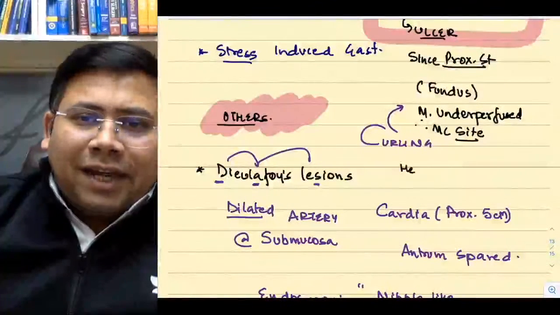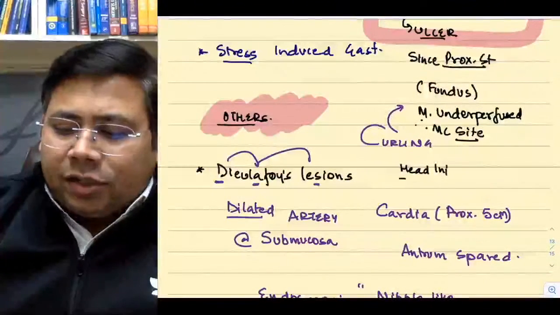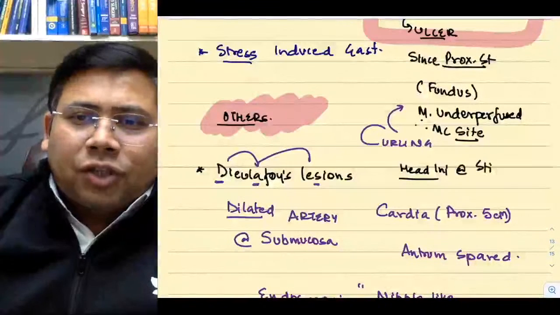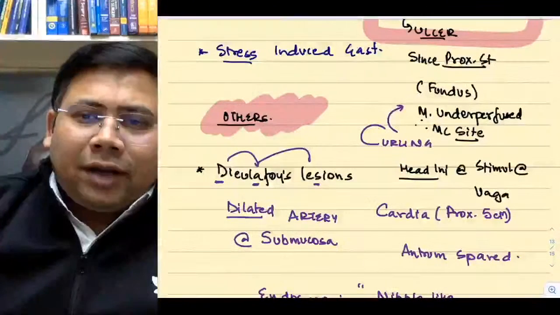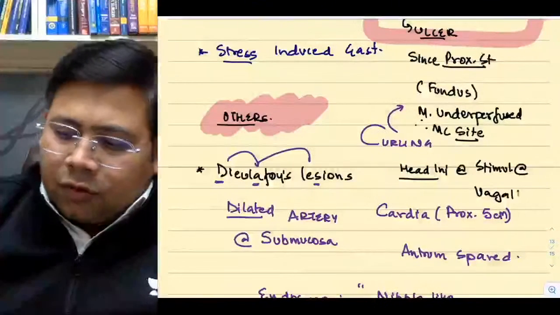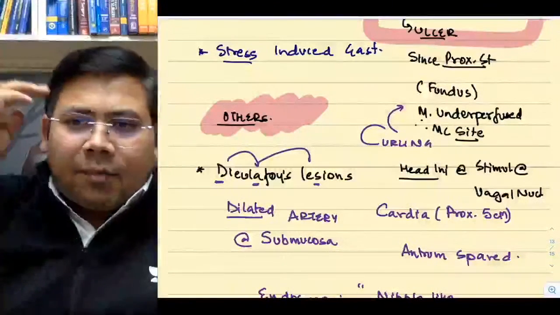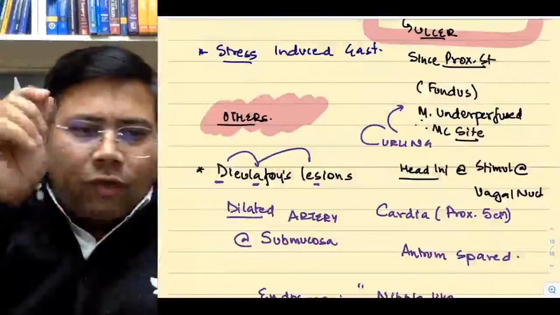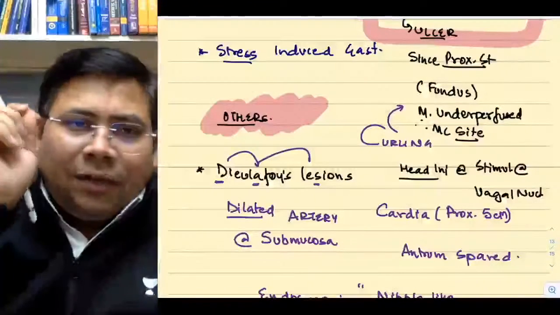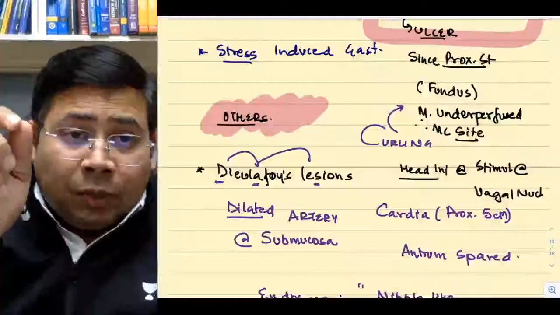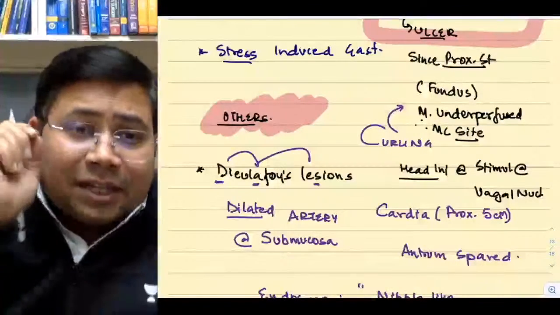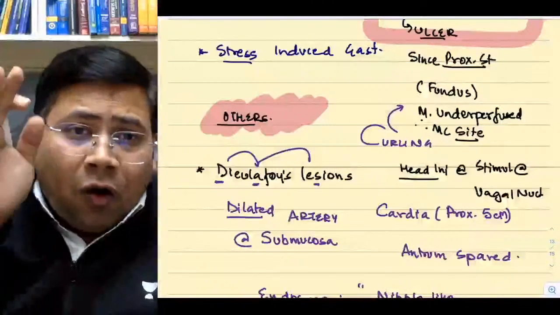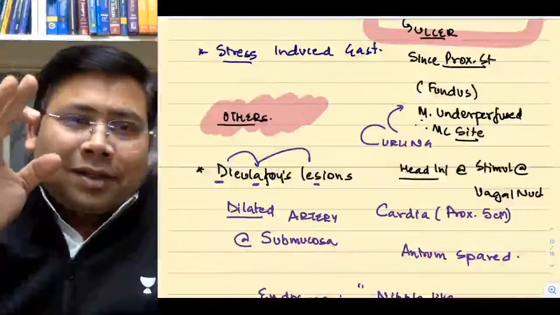See, whenever there is head injury, there is stimulation of the vagal nucleus located at the floor of the fourth ventricle. When the vagal nucleus is stimulated, the vagus is stimulated. Vagus is a secretomotor nerve to the stomach, and hence there is hyperchlorhydria or a peptic ulcer like disease.